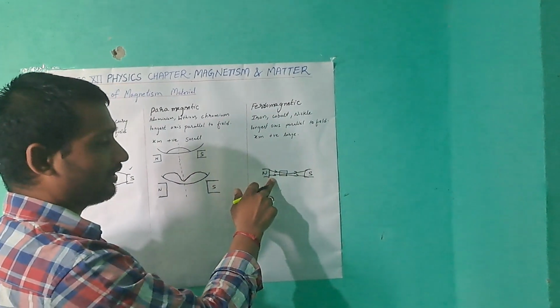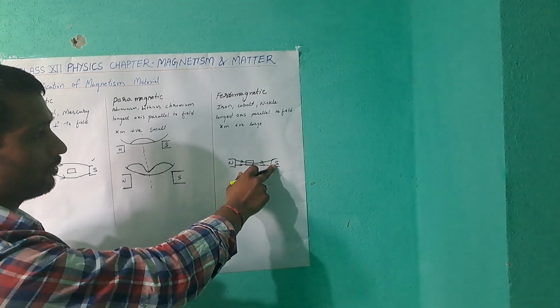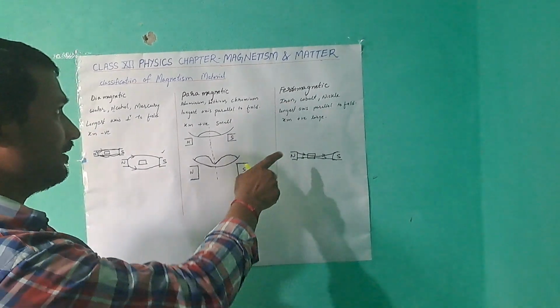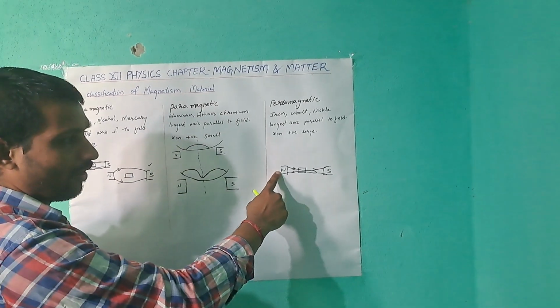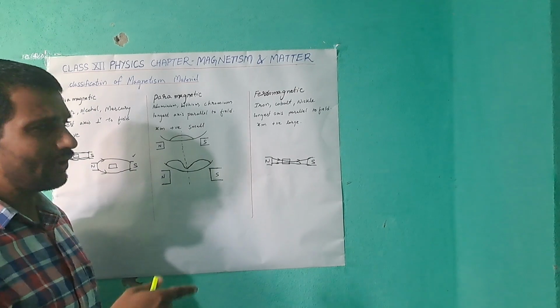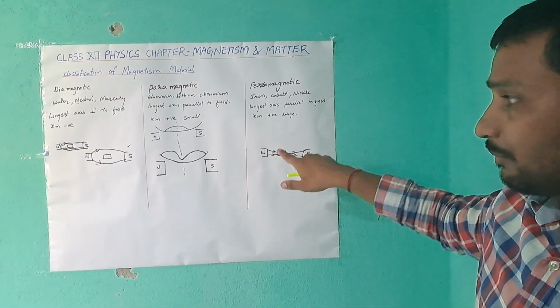In paramagnetic material, all the lines of forces pass through them. But in ferromagnetic material, few lines of forces are allowed to pass through them.